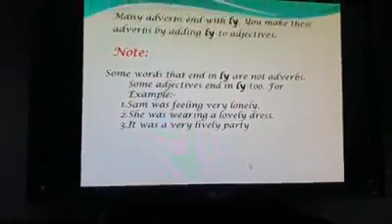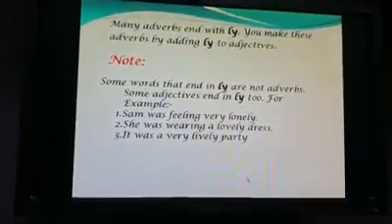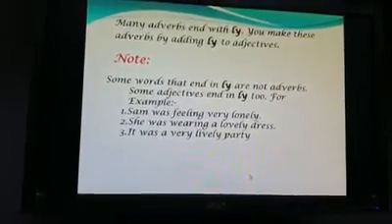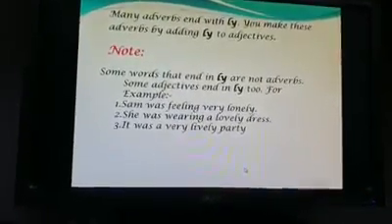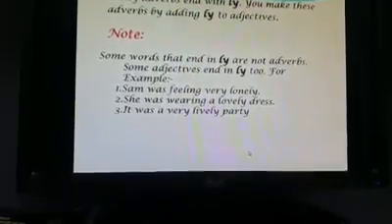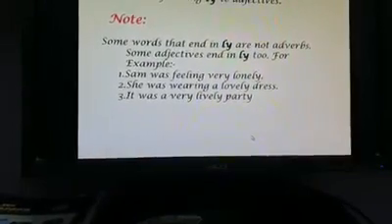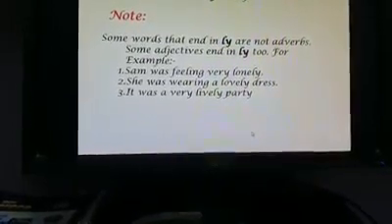But please take a look here. Many adverbs end with ly. You make these adverbs by adding ly to adjectives. But pay attention to this note. Not all the words that end in ly are adverbs. Some adjectives end in ly too.